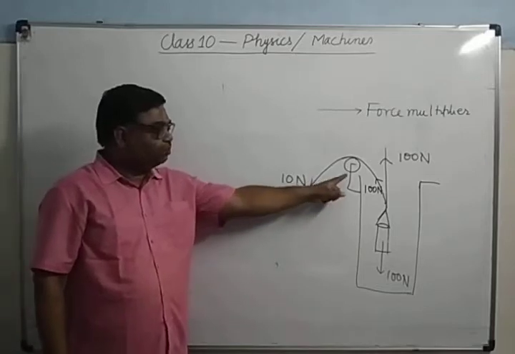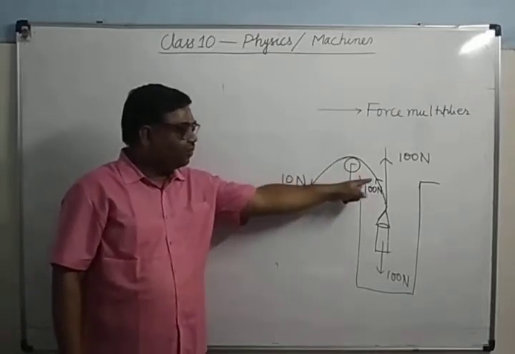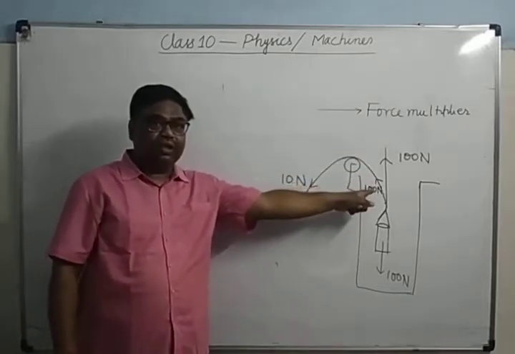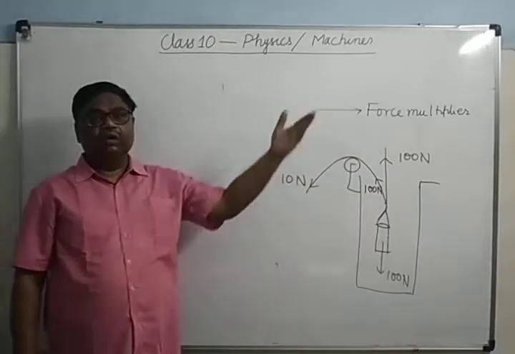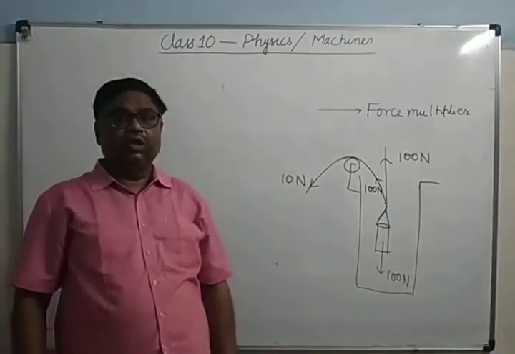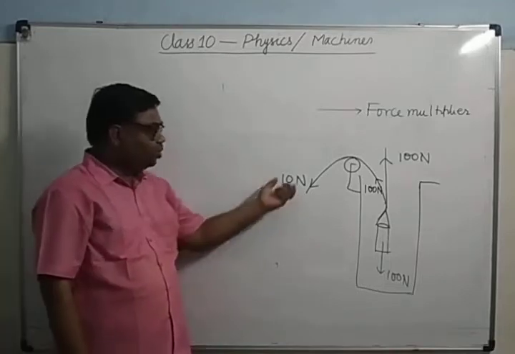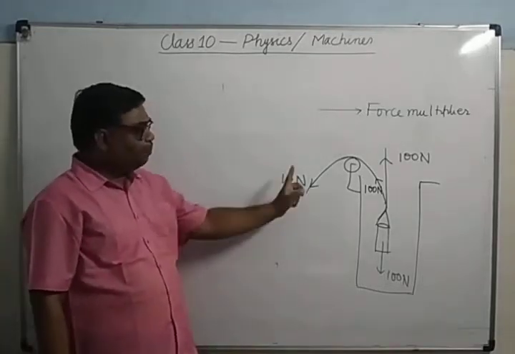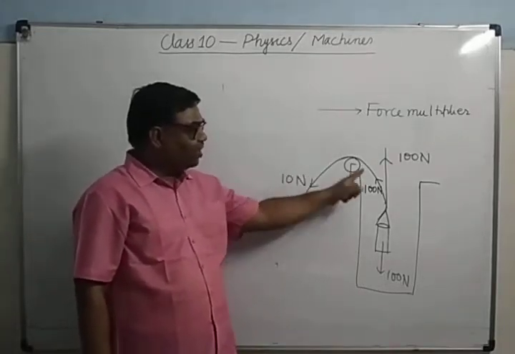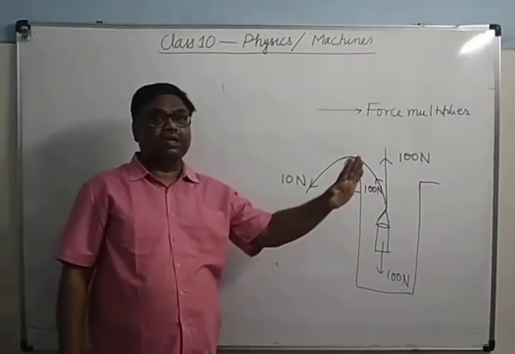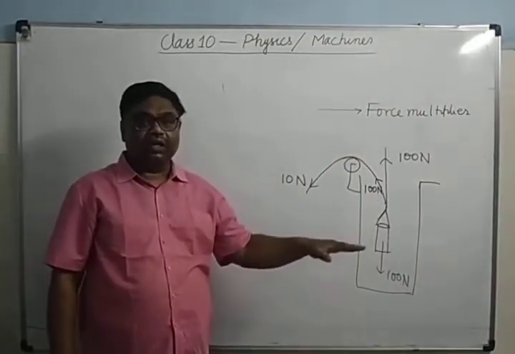But this pulley makes the effect of the force more than 100 Newton here, and therefore the bucket comes out. But if you apply 10 Newton and the pulley creates an effect less than 100 Newton, the bucket will not come up.